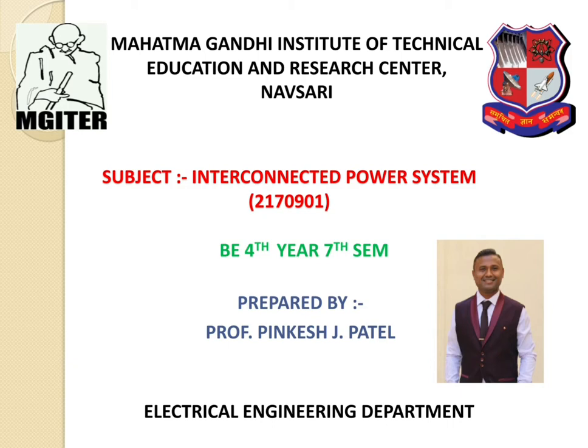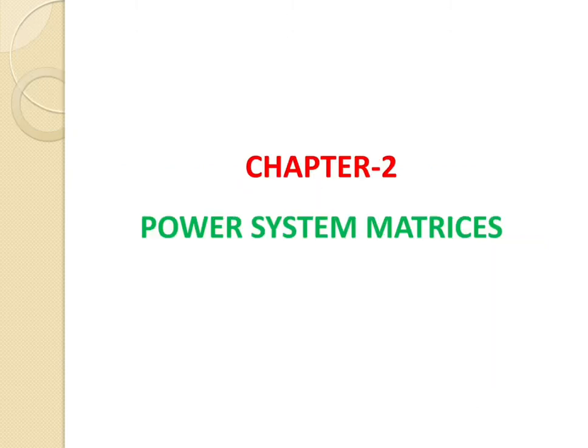So today I will start with the subject of Interconnected Power System, having a subject code of 2170901, BE 4th year, 7th semester. Today I will start with chapter number 2, that is the power system matrices.